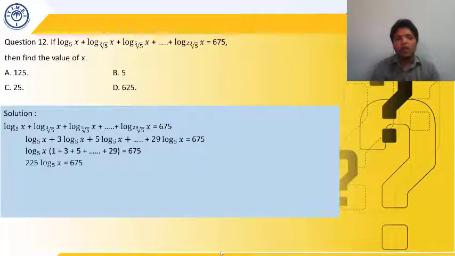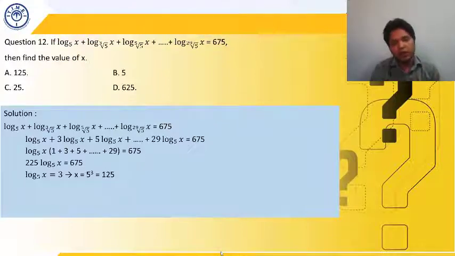So we can directly put it here as 225 log base 5 of x is equal to 675. So log base 5 of x will become 3 because 225 into 3 is 675. So by taking anti-log, we can take x is equal to 5 to the power 3. We have discussed in log how to take the anti-log. So x will become 5 cube, base to the power whatever given. If log base a of b is n, then a to the power n is equal to b. That is the anti-log we can take. So x will become 5 cube, which is 125. So answer is 125 here.